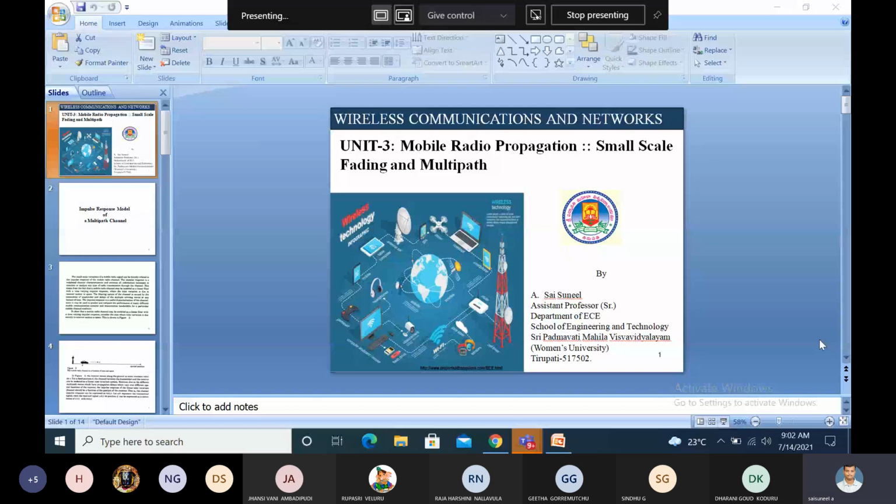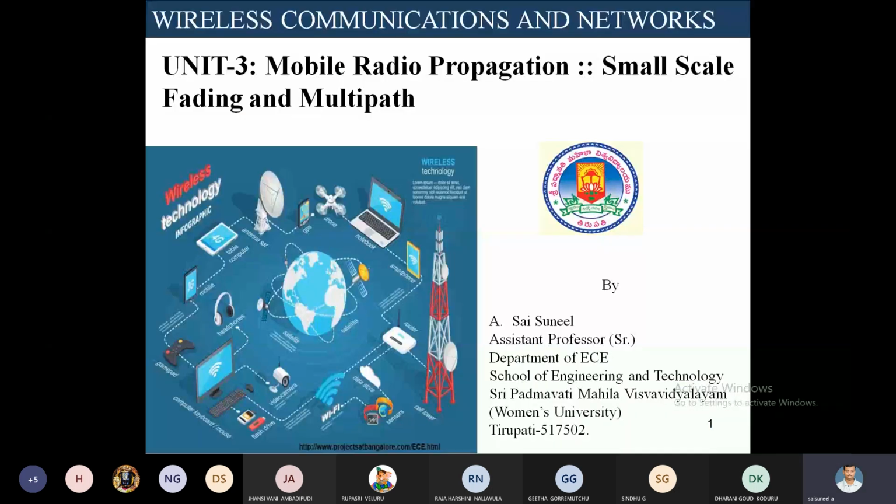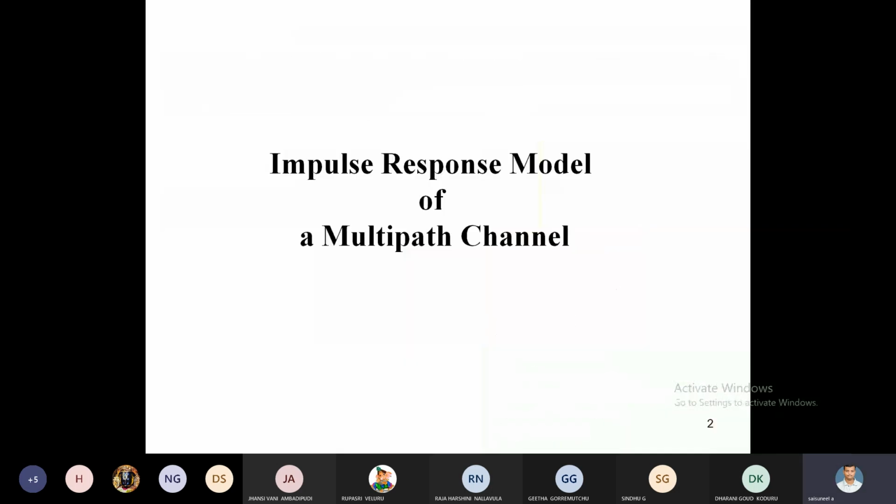Today's topic is the impulse response model of a multipath channel. Impulse response model of a multipath channel.